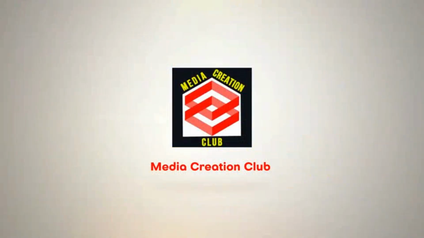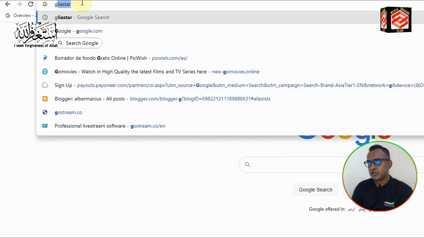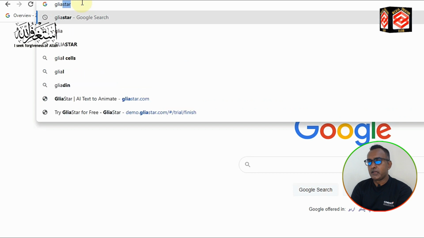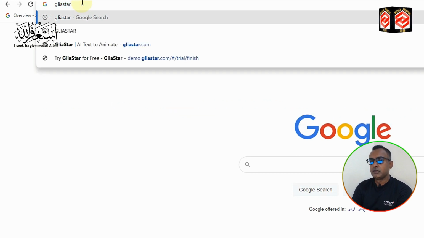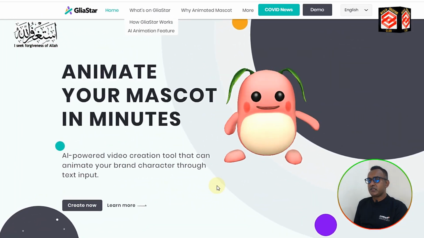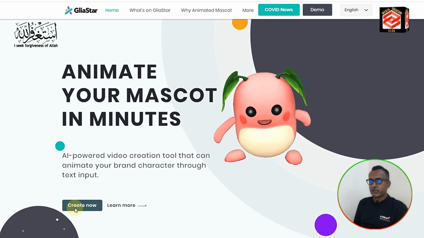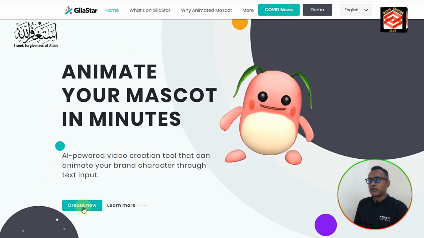So let's begin with our topic. Friends, first of all, we go to Google and then type there Glia star. You can see the official link on the top. You click that one. Now you can see a different interface. You can see the demo, and then you can create here. So I just click Create now.